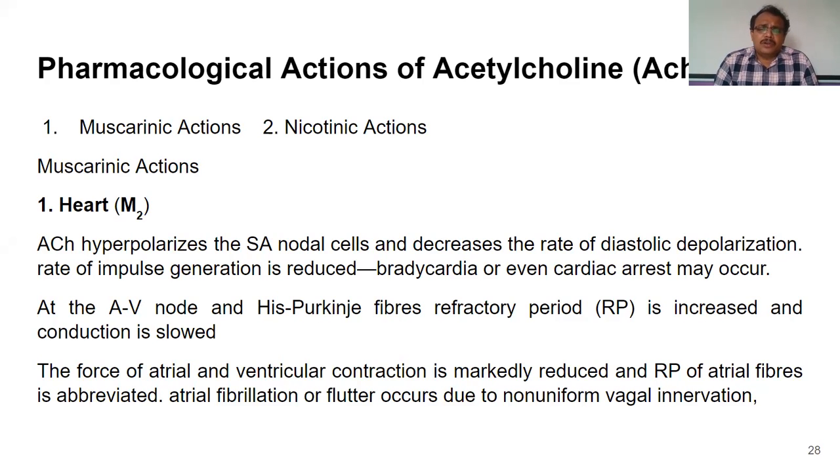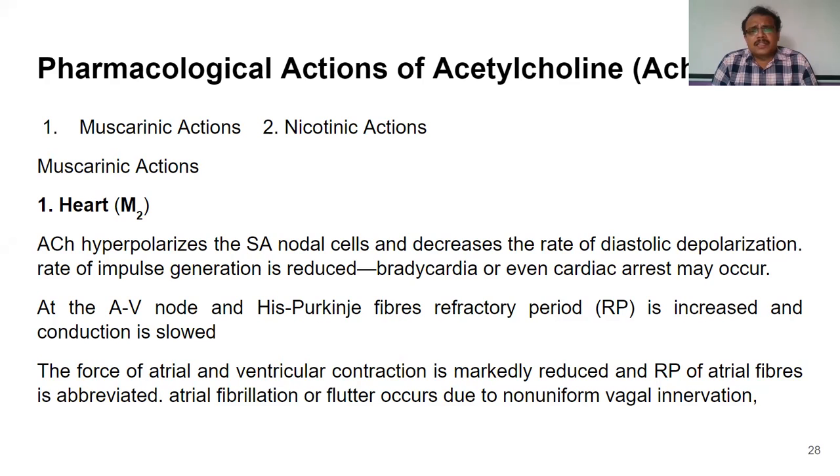Whereas the AV node and Purkinje fibers are generally involved in conduction of impulses. And here the refractory period in the AV node and Purkinje fibers will be increased. So this automatically reduces the rate of transmission of impulses through the AV node and Purkinje fibers.